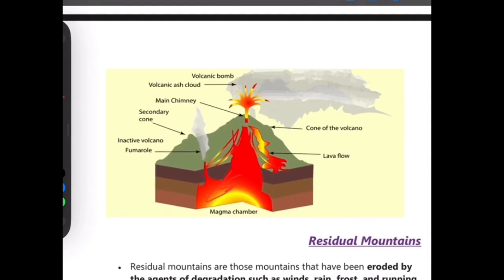The following things which have been discussed above can be explained with the help of an example. Suppose this one is the lava which hasn't come outside the surface of the earth; it is termed magma. As it comes out on the surface of the earth, it will be termed lava. The pipe through which volcanic lava comes out can be termed the cinder cone, and this inactive volcano, fumaroles, which haven't erupted but might erupt.